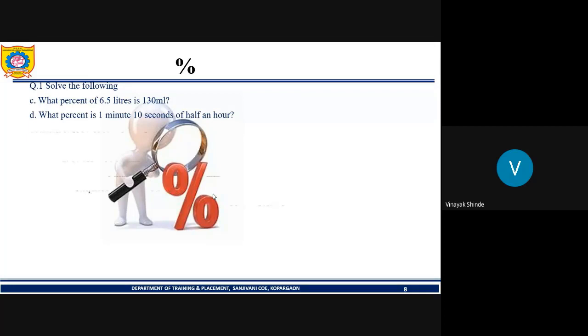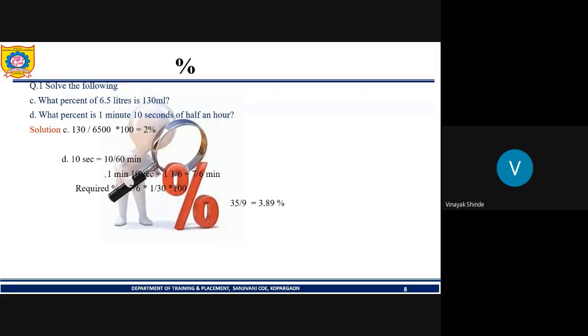Yes, correct, C. The answer for the first question is 2%, and 3.89 is for the second. Some students have given the answer as 500. See what mistake you have made. You have simply divided 130 by 6.5 liters. That's not correct. The units in the numerator and denominator should be equal.